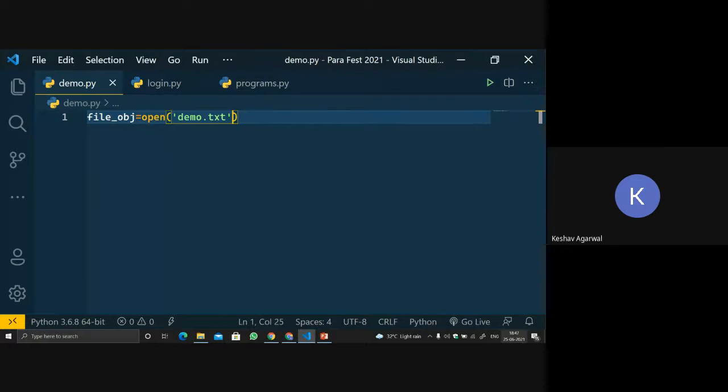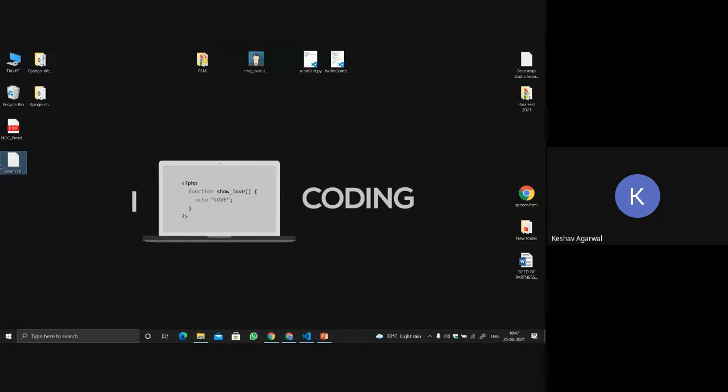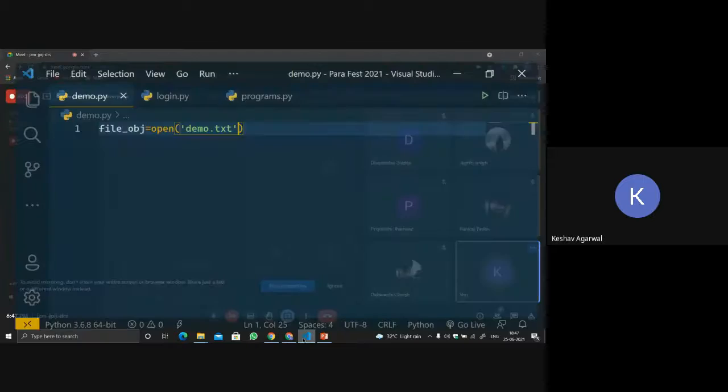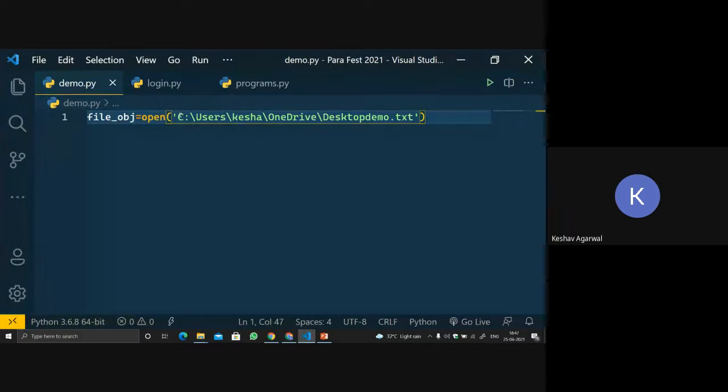For this, we have to copy the file location. That is this. Remember, I'm copying the code, and just see. Whenever we use a slash, like a front slash, in Python we always use a double slash to show that it is a location. A single slash won't work. Let me first show you with a single slash. Let's see it.